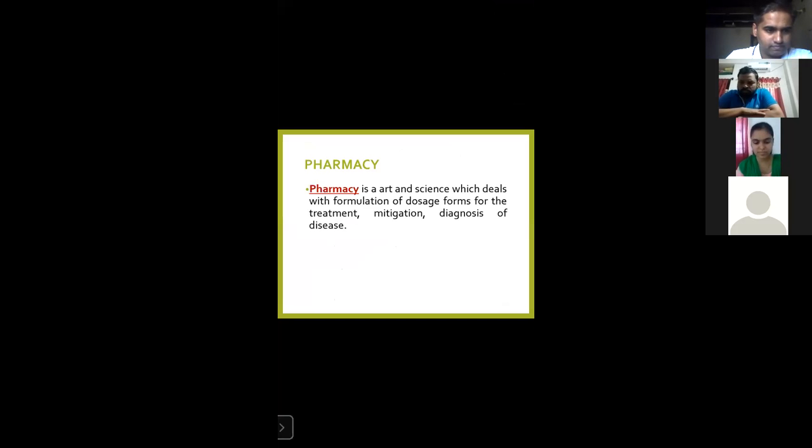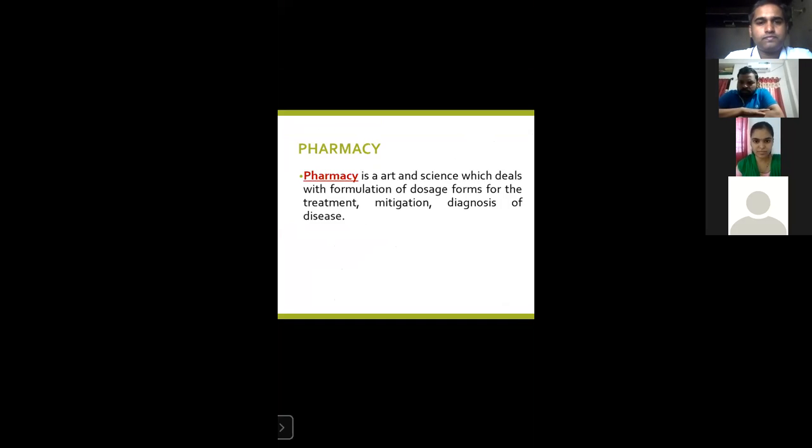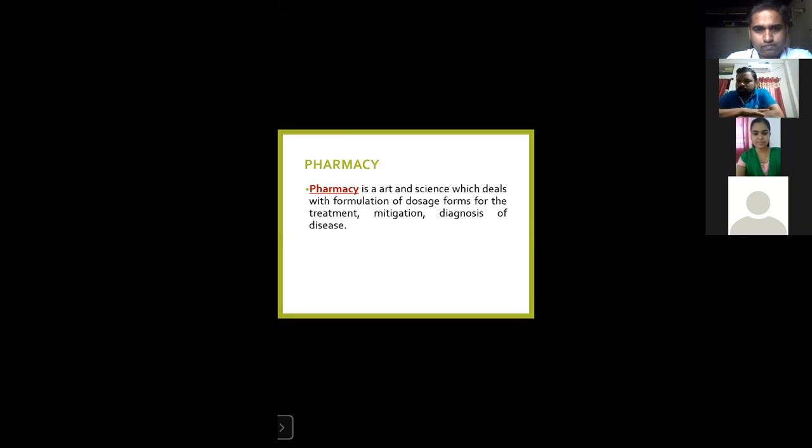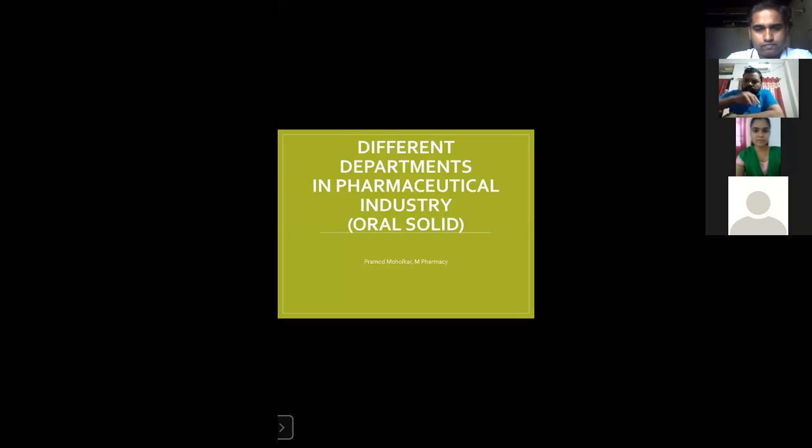This is my first concept, and now we can start my second concept: why this topic today. Our topic today is the introduction of different departments in the pharmaceutical industry. We are focusing on oral solids only, because we want to cover all these departments from oral solids. So why this topic today?